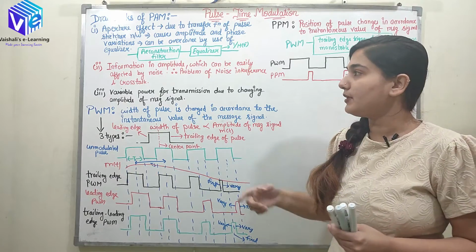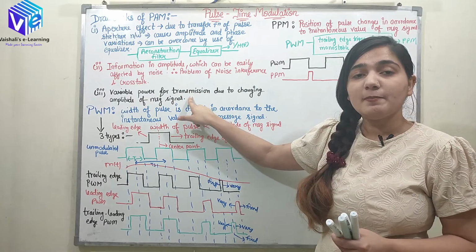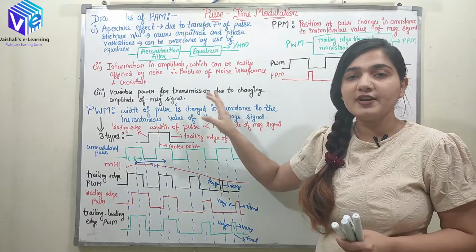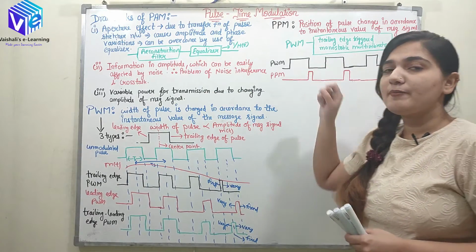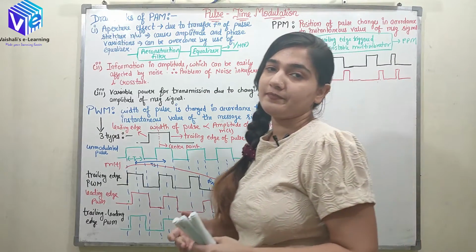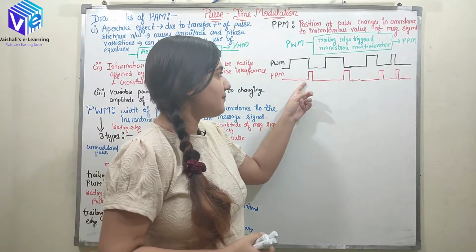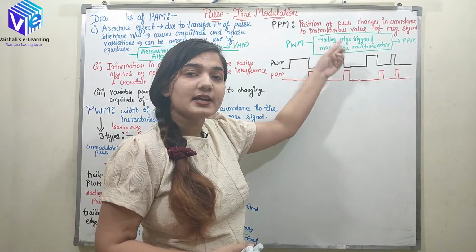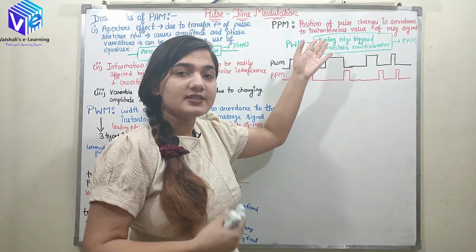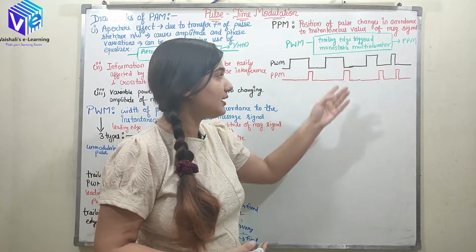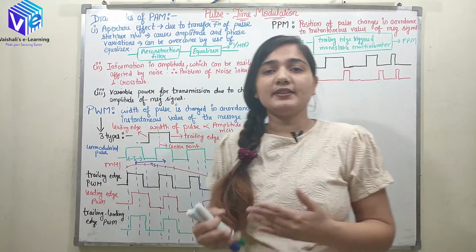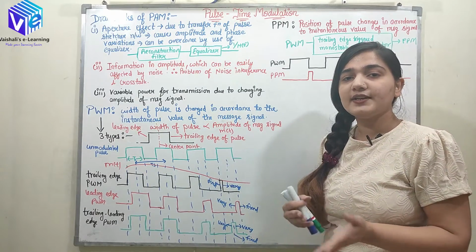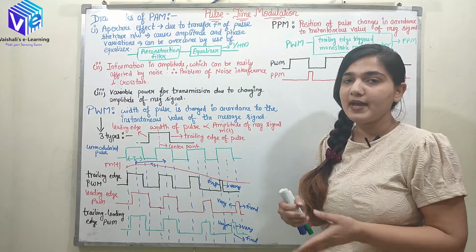The same problem of variable transmission power for different message signals is there in PWM also. Now in PPM we require an extra circuit for designing the PPM modulator. Similarly, in the receiver we'll also see the difference between PWM and PPM.